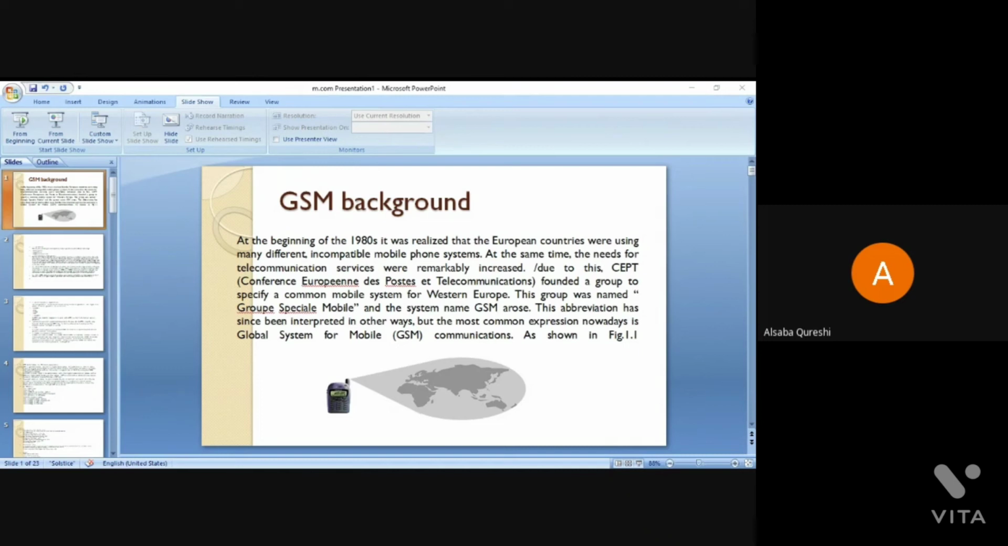Such a system is known as a push to talk system, because we are using a push button for communication. That is why we say it is a push to talk system. It was installed in several cities beginning in the late 1950s. So in the 1950s this type of system was invented and installed in some cities.